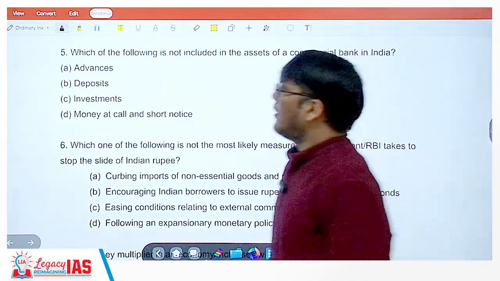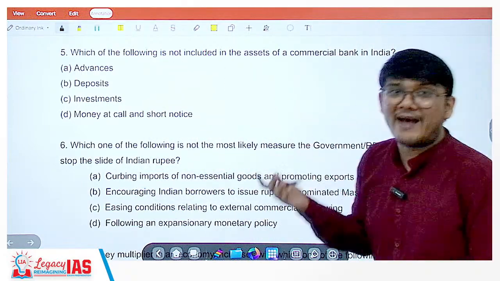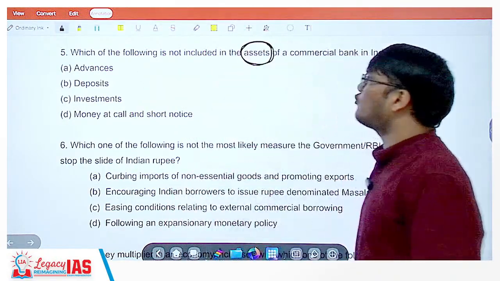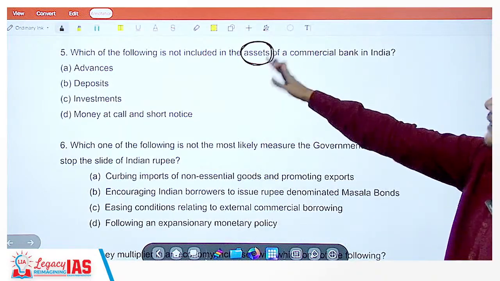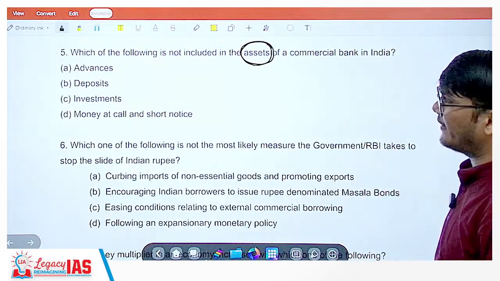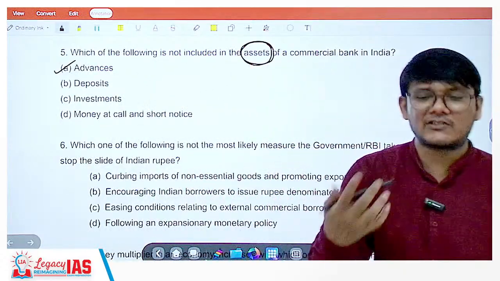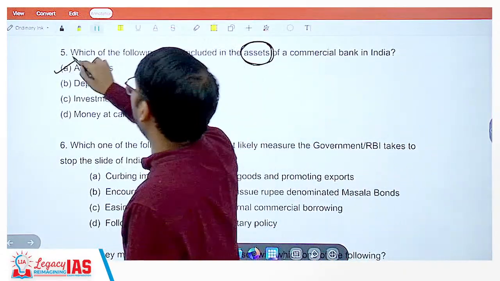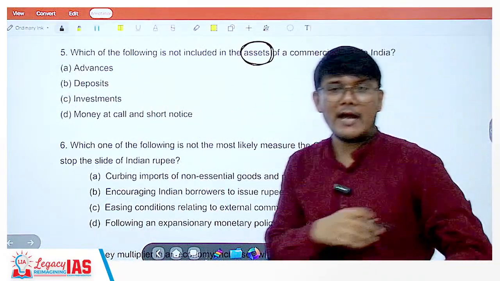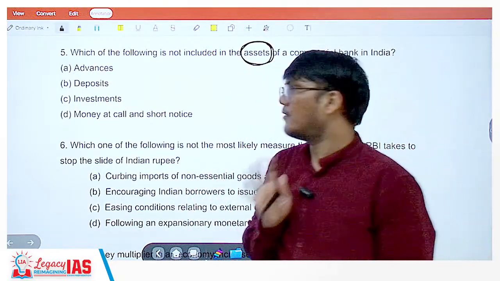Very well. Question 5: which of the following is not included in the assets of a commercial bank? Remember, there are keywords to focus on. Everything depends on the word assets. Which of the following is not included in the assets of a commercial bank in India? Advances. Advances as in the bank has given something. Seeing this does not mean that this is the correct answer. Advances means I have given you a certain advance, I have given you some money which I will get back.